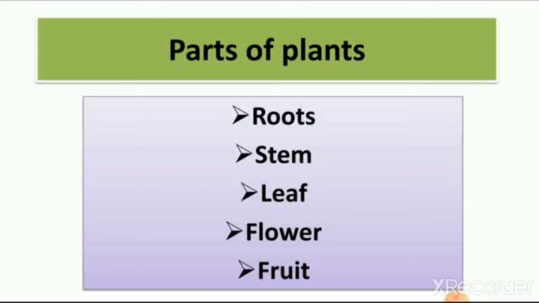So from lesson number 3 we use the parts of the plant as vegetables in our life. So we learn which root vegetables we eat, which stems we eat, which leaves we eat, which flowers we eat, and which fruits we eat. So all these things we learn in lesson number 4.